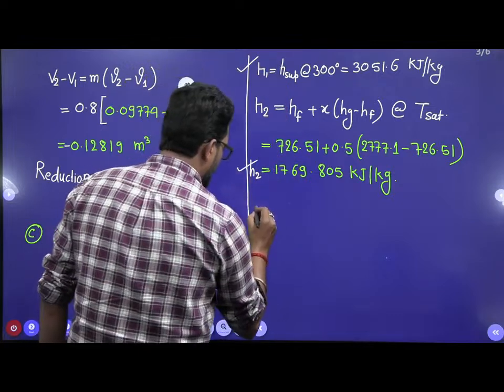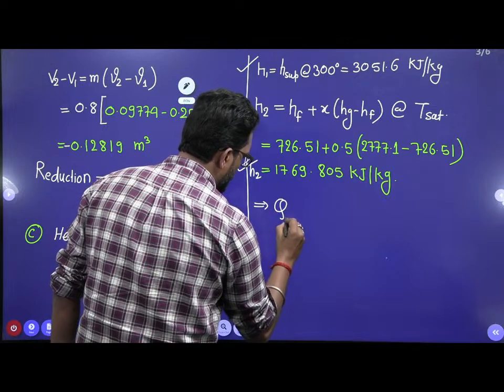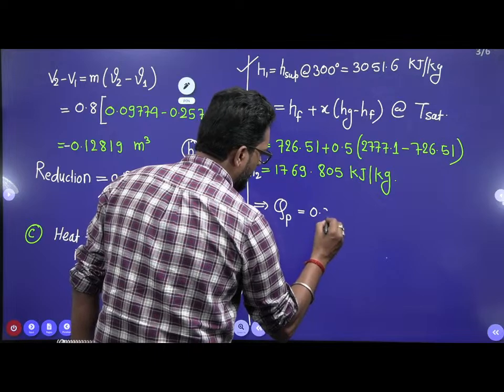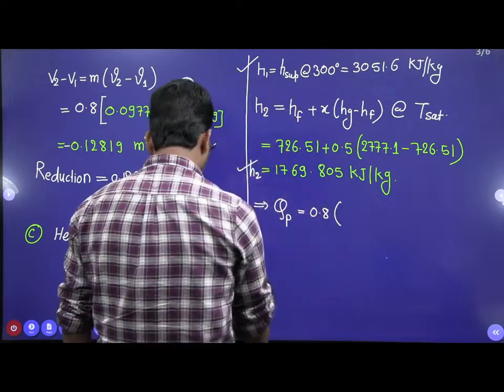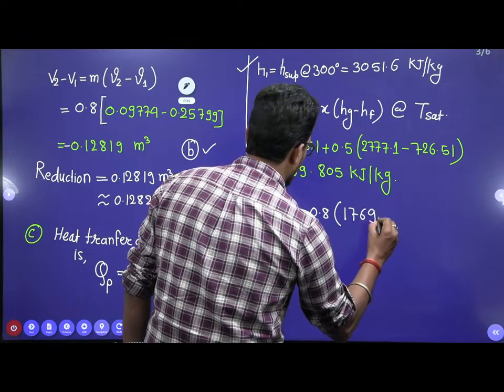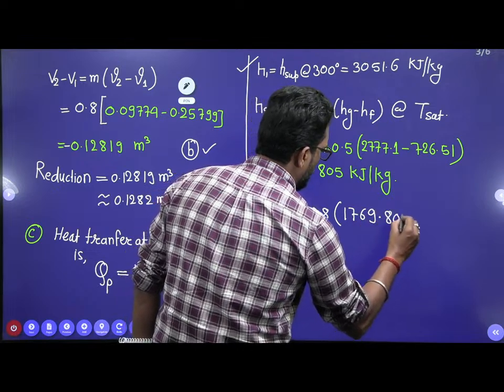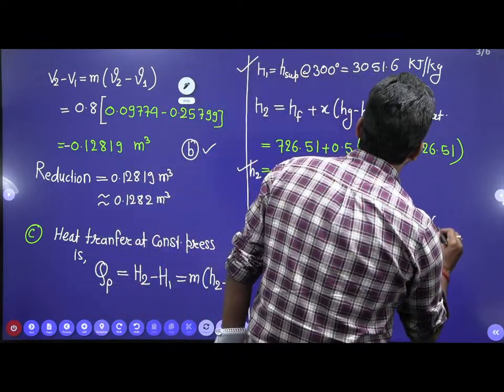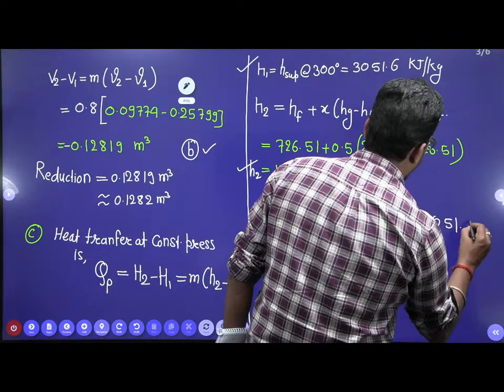So what is the heat transfer at a constant pressure? It is equal to mass, which is 0.8, into H2 minus H1. H2 is 1769.805 minus H1, which is higher, 3051.6.